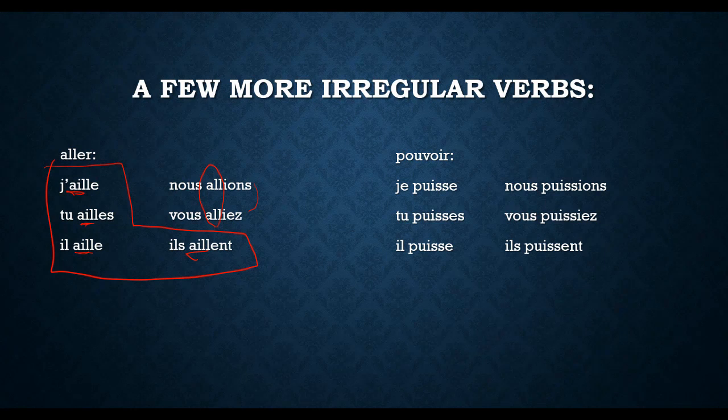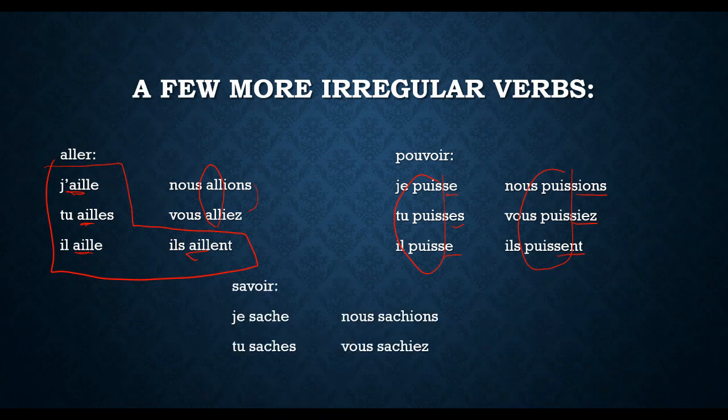Okay. Now, pouvoir is going to be que je puisse, que tu puisses, qu'il puisse, que nous puissions, que vous puissiez, qu'ils puissent. So once again, this kind of reminds me a little bit of faire, because we still have our endings, E, ES, E, we still have our IONS, IEZ and ENT, but then, like I said, we get the stem of puiss in here. And where does that come from? No idea. But faire and pouvoir, we use them a lot. It's necessary that you be able to fill in Dr. and Mrs. Vandertramp or something like that. So like I said, that is going to be subjunctive.